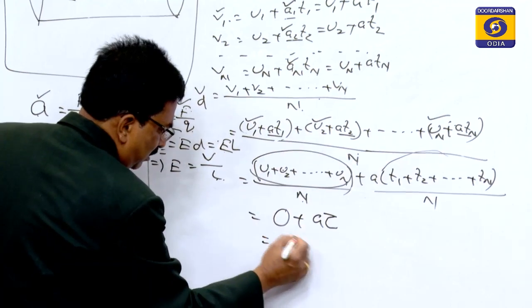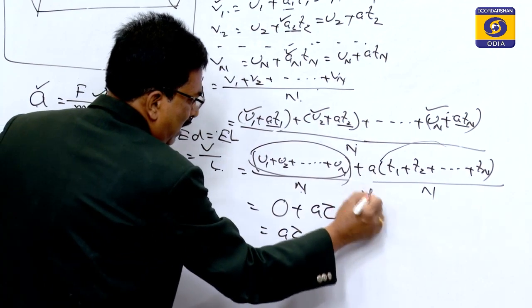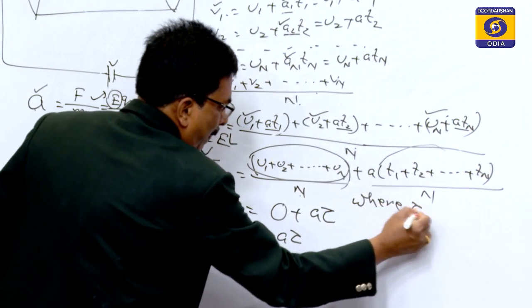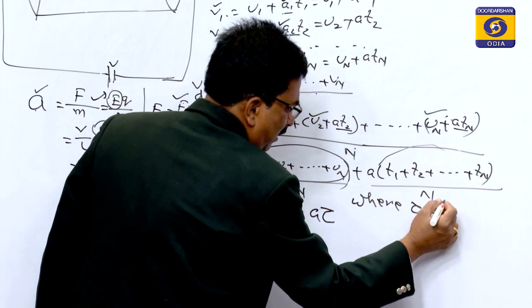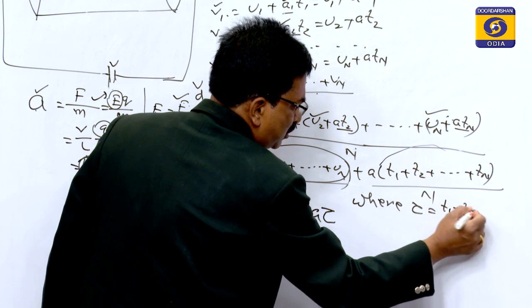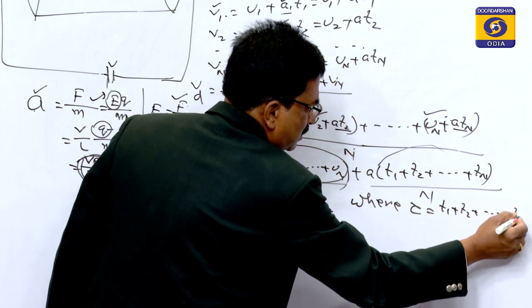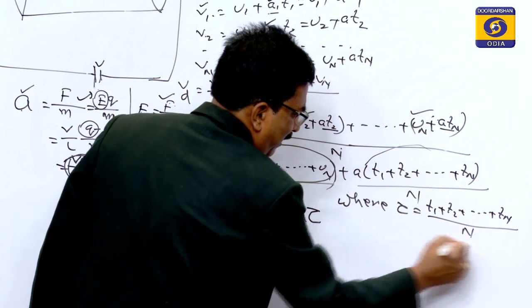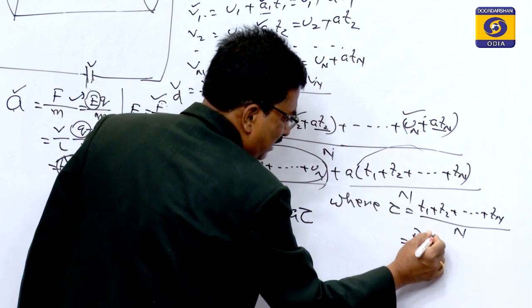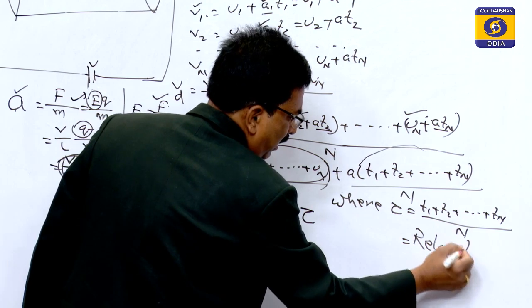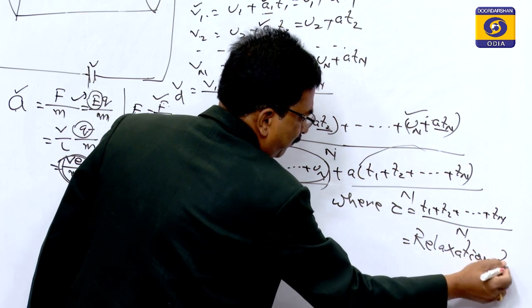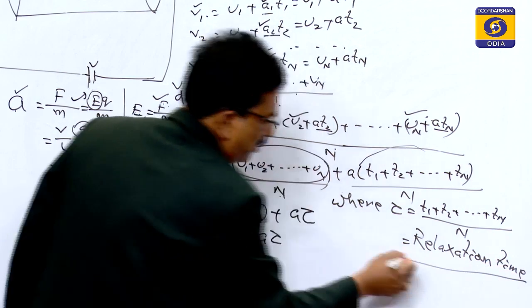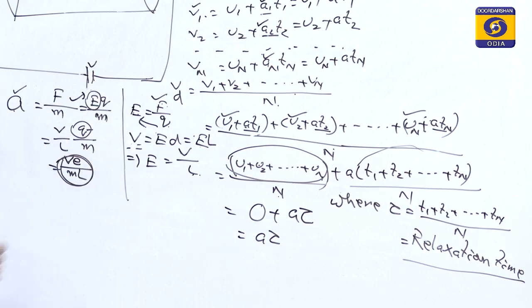So, this is equal to a tau, where tau is equal to t1 plus t2 up to plus tn divided by n, is called the relaxation time. This is called the relaxation time.